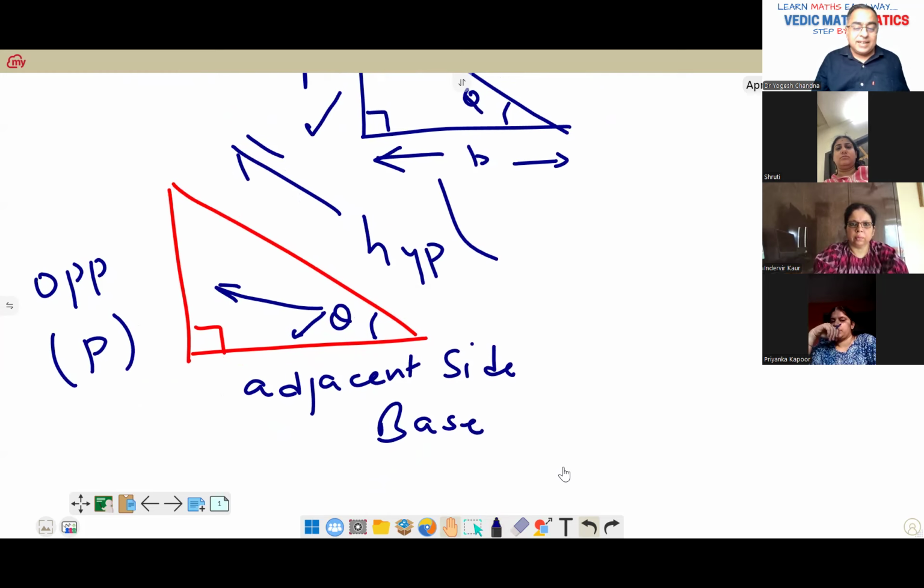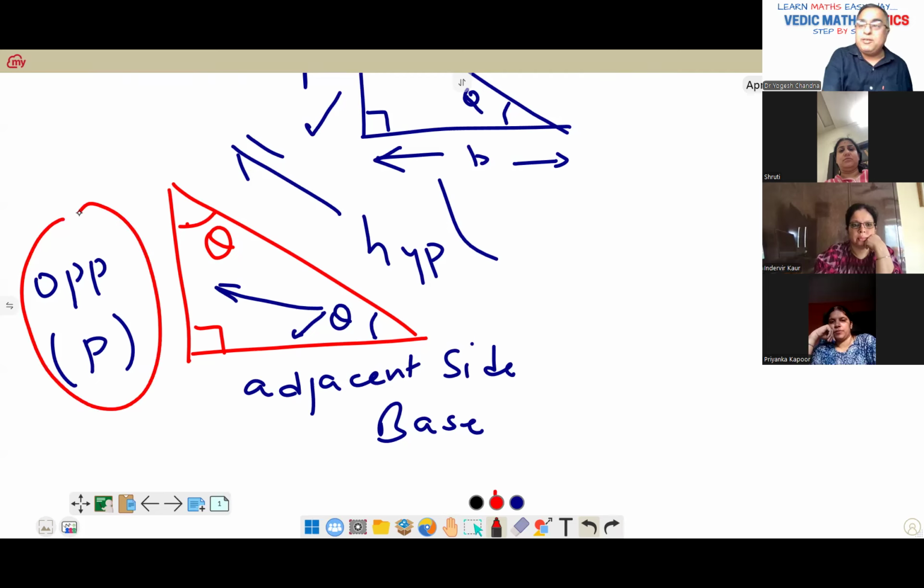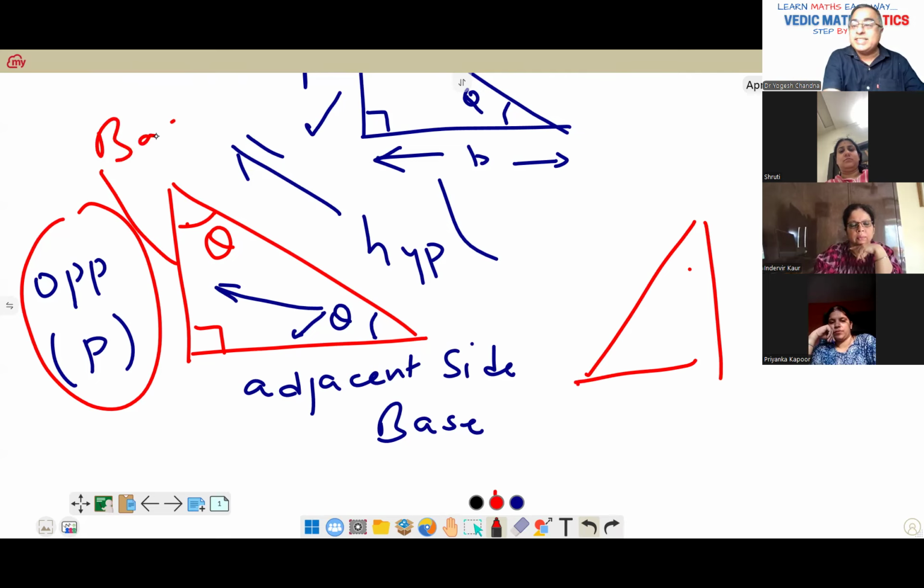But here, if this is theta, then this opposite side will become the base, because you can rotate the angle. So this will become the base, because this is your adjacent side now, and this adjacent side will become the opposite.